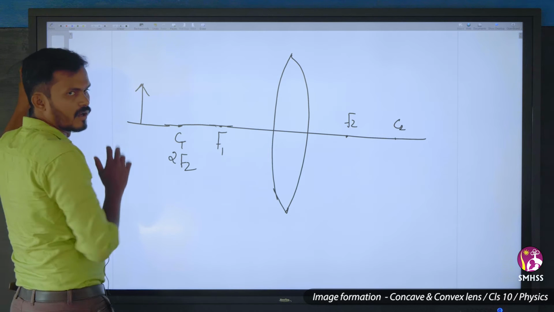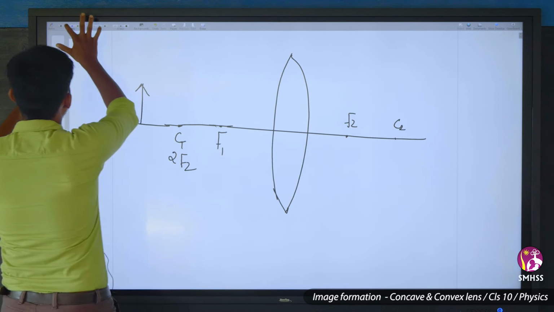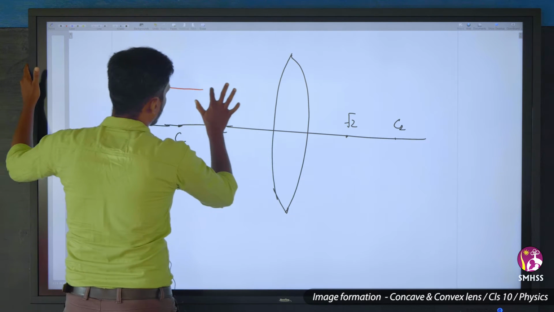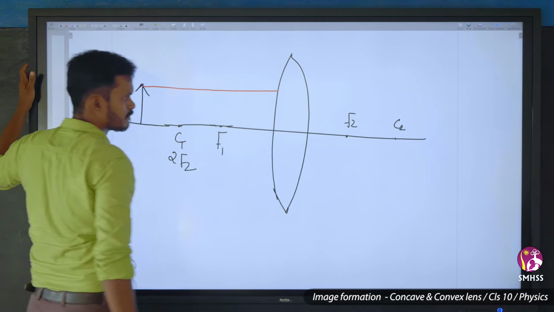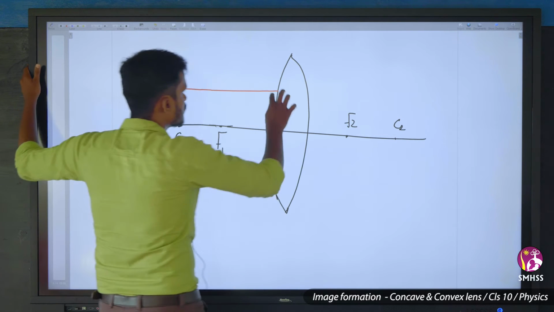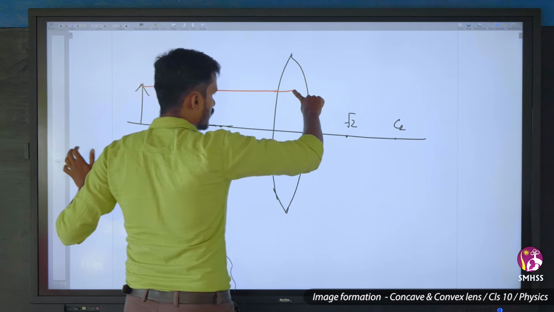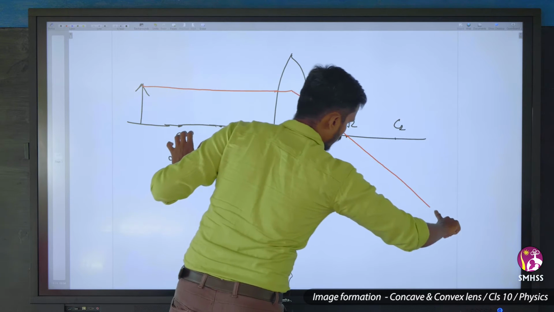We'll see how it is formed. We'll take a line, first a line parallel to the principal axis. When it is parallel to the principal axis, after refraction, it will travel through the principal focus.